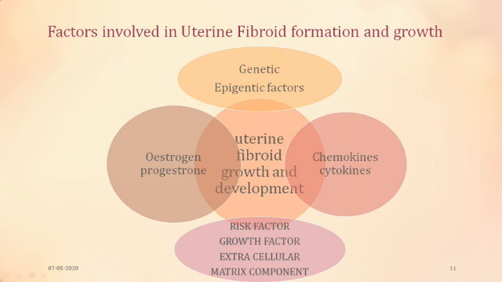So again, discussing uterine fibroid growth and development, there are the genetic and epigenetic factors, then estrogen and progesterone as a factor, and then certain chemokines and cytokines as a factor. Then we will discuss who are the people at risk, the risk factors, what promotes their growth, and how the extracellular matrix component is involved.